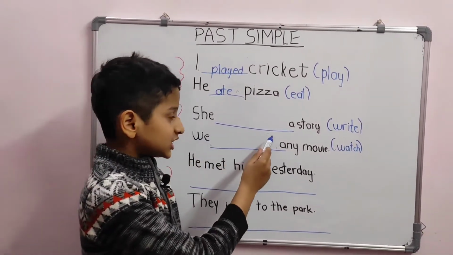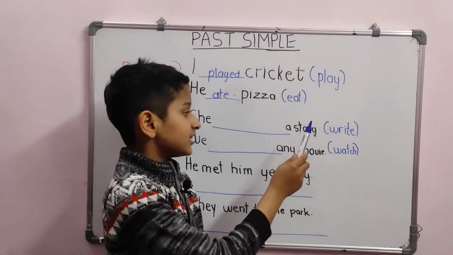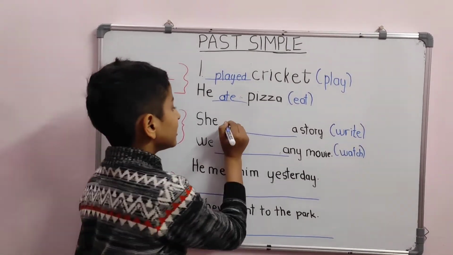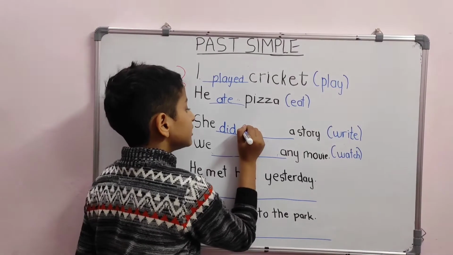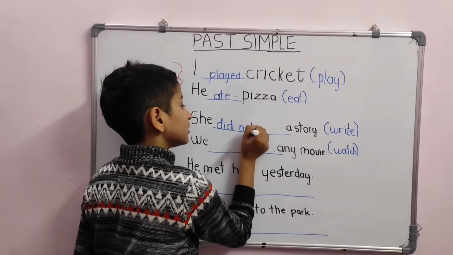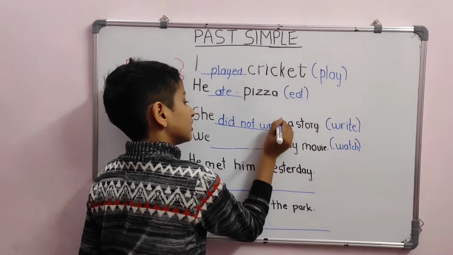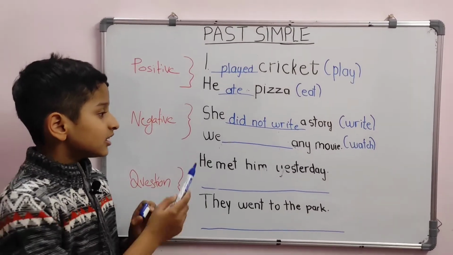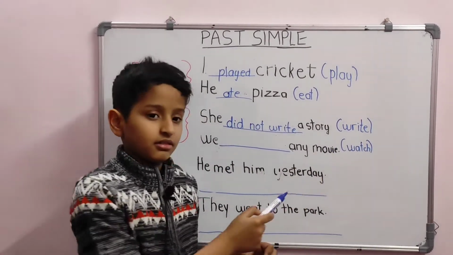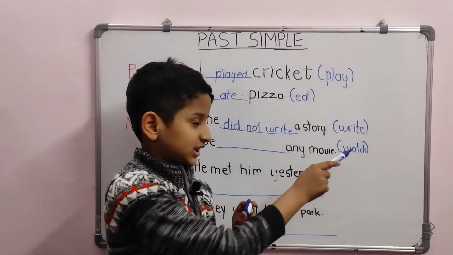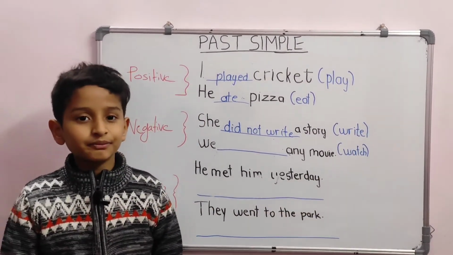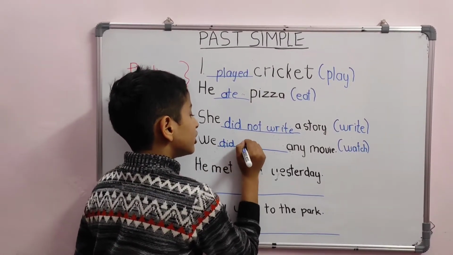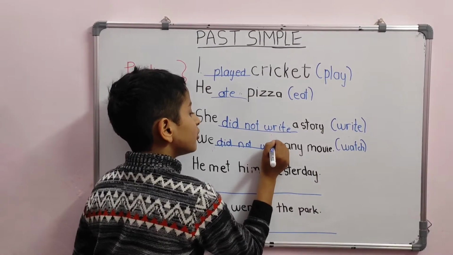Now let us form negative sentences. She dash a story. The verb here is write. What is the answer? Yes, she did not write a story. The next sentence is we dash any movie. The verb here is watch. What could be the answer? Yes, it is we did not watch any movie.